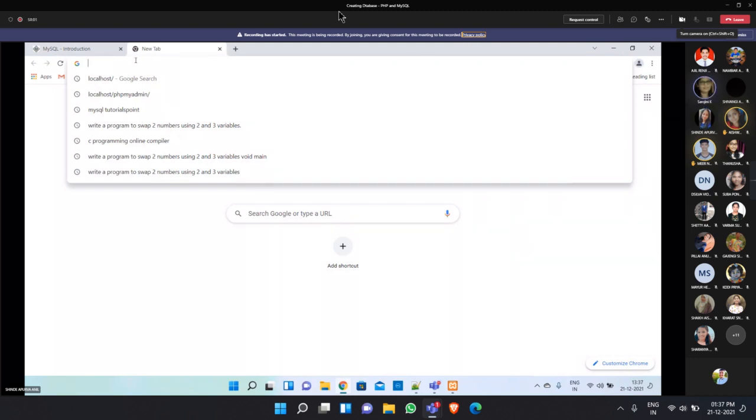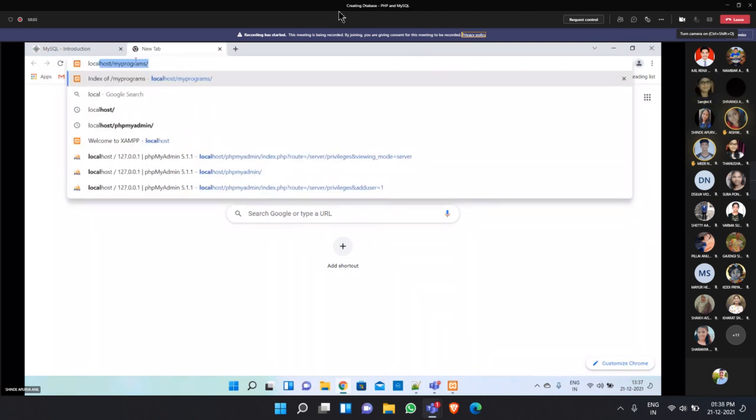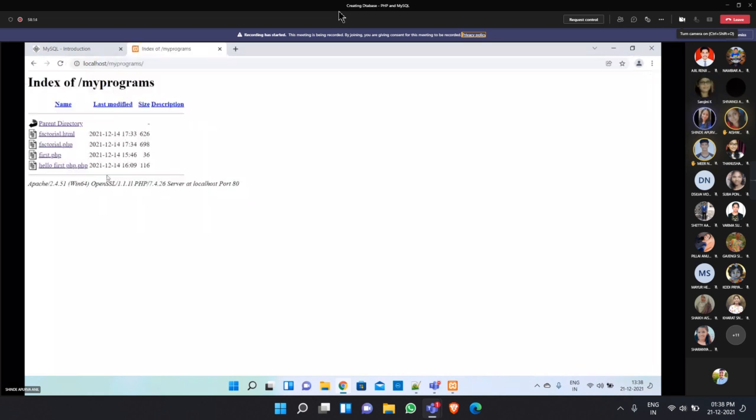Type localhost slash the folder which you created in htdocs. Yes, ma'am, I opened. 2.4.5 only is installed.